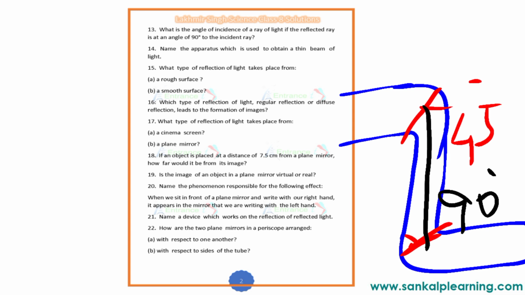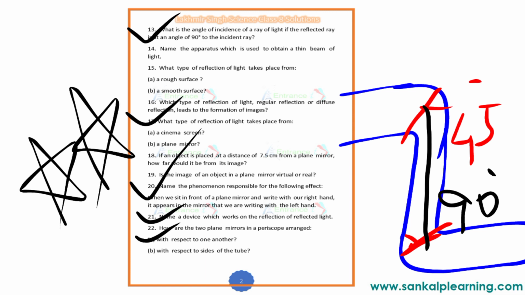So these are about certain questions on the concept of light. So here the main questions will be this applied question, then this, then this, and 21. Okay, then also 20. So these are most important questions. What is the angle of incidence of a ray of light if the reflected ray is at an angle of 90 degree? That is also 90 degree. Then what type of reflection takes place from a cinema screen? That is irregular reflection. Plane mirror, regular reflection.